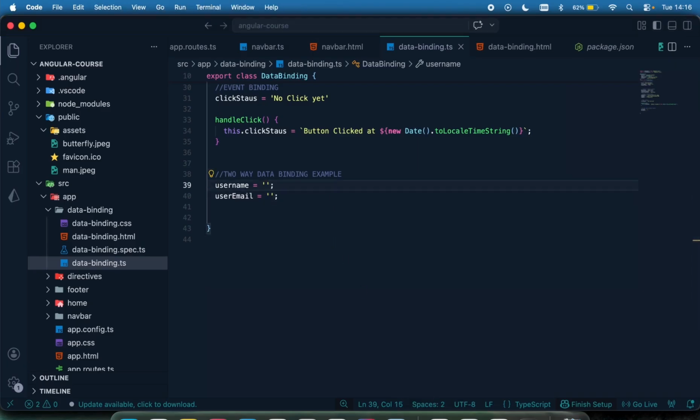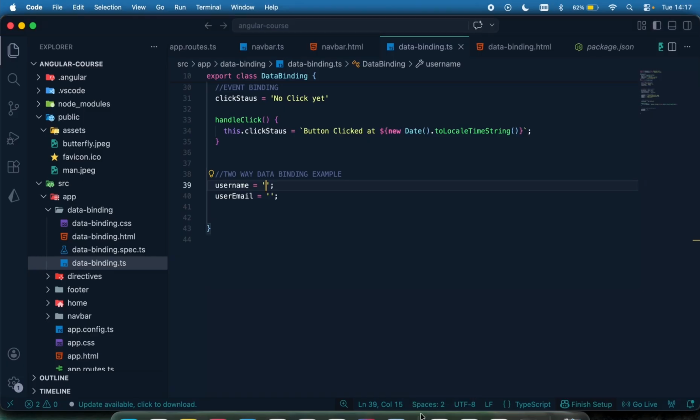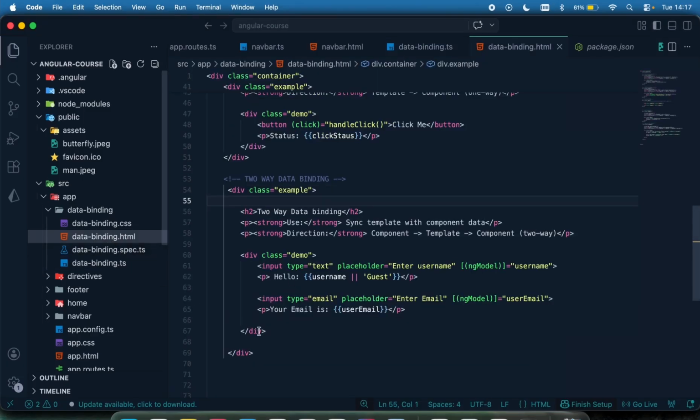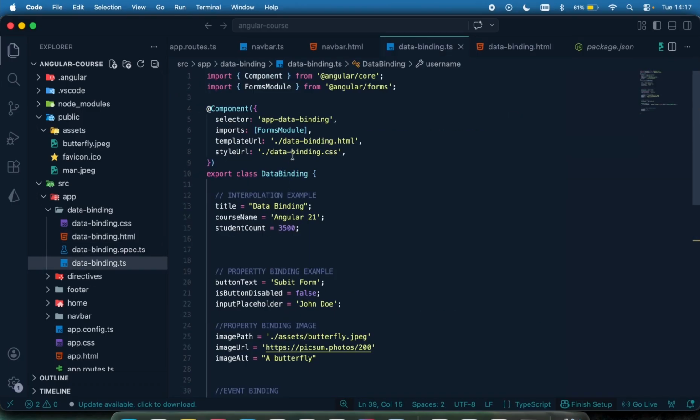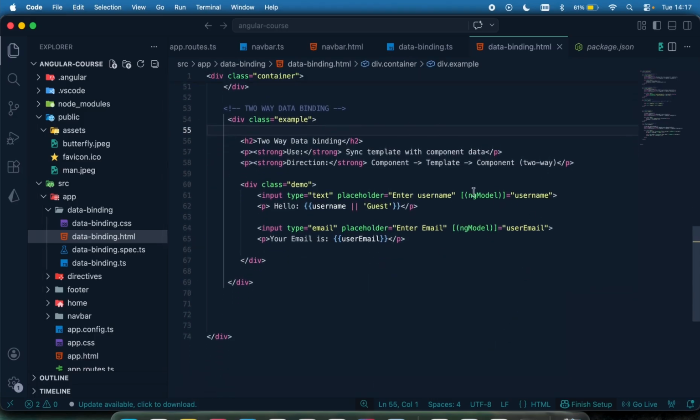And in the next lecture, we're going to build a small counter project where we can click on a button to increment, click on a button to decrement, and then click on a button to reset our counter. So this will be done in the next lecture. The most important thing for you to know is for two-way data binding, you need to add the forms module as your import. And to use two-way data binding, you need to use ngModel, which is a parenthesis wrapped within a square bracket. So see you in the next lecture.